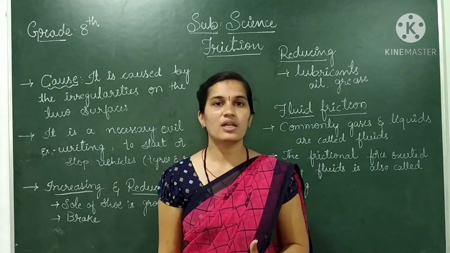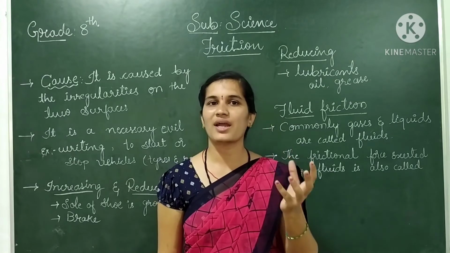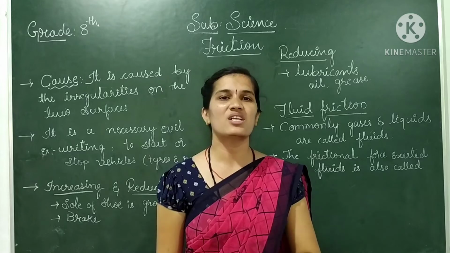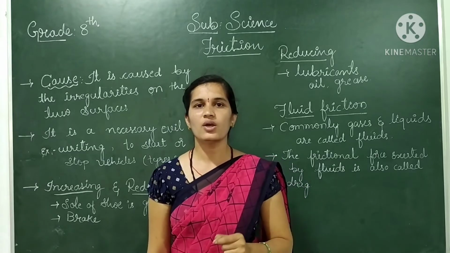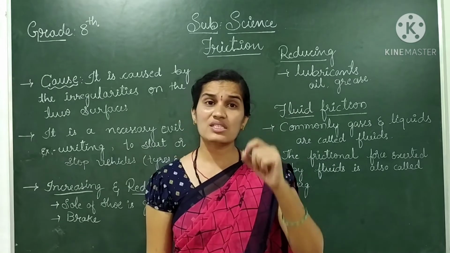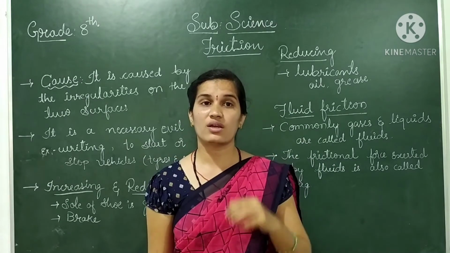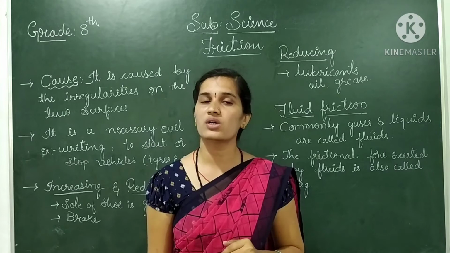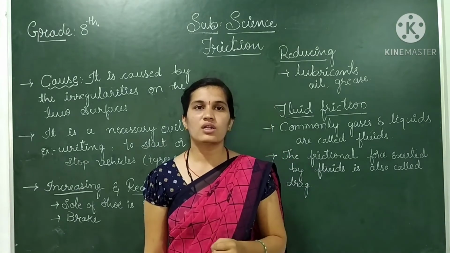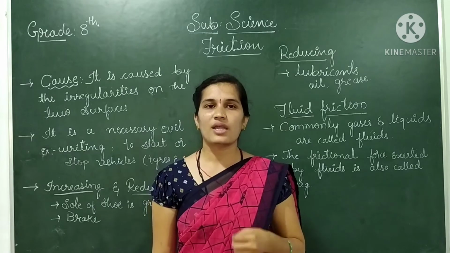Whenever we start the vehicle, we hear some kind of sounds, which shows that frictional force is acting on the vehicle. You already know that tires have irregularities. They do not have a smooth surface, and that causes the frictional effect. If there is friction, we can move easily.